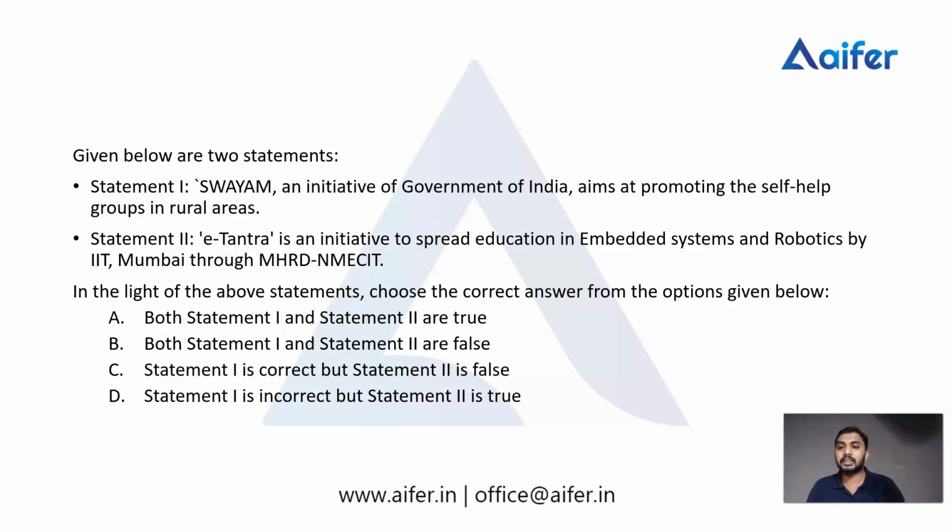Option B, both statement 1 and statement 2 are false. This option says both statements are false. Option C, statement 1 is correct but statement 2 is false. And option D, statement 1 is incorrect but statement 2 is true. So this is the question.